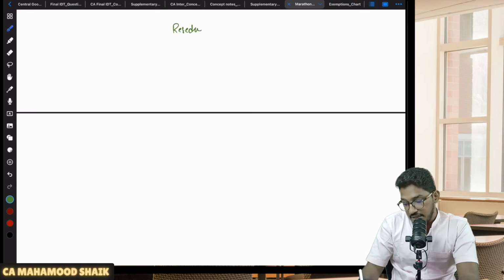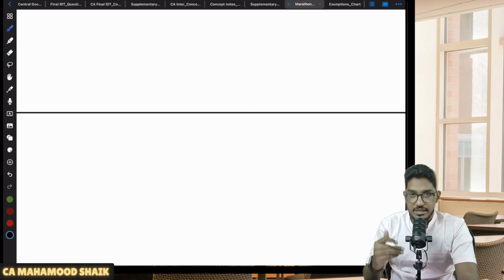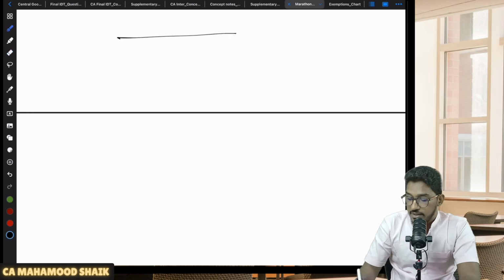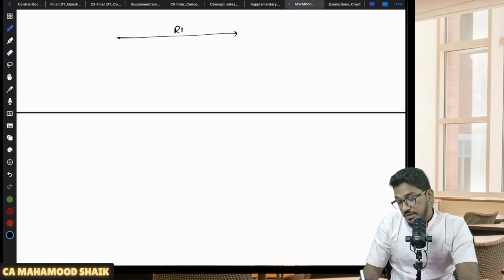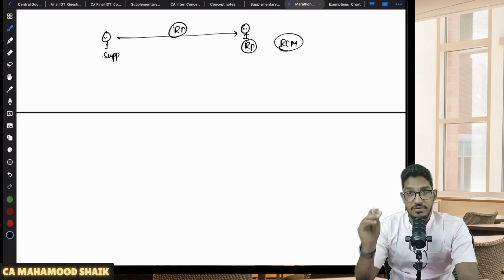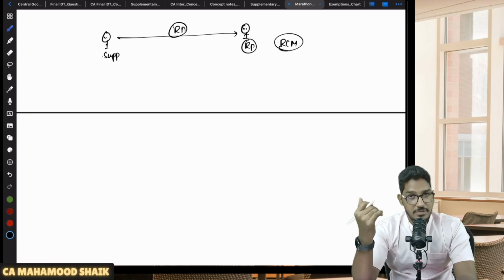Sir, what do you mean by residential dwelling? A residential house, a place which is meant for residential purposes, like for example a 1 BHK flat, 2 BHK flat, residential house. So if there is a residential dwelling that has been given on rent, the supplier could be any person. There is no restriction on supplier. But in case the recipient is a registered person, then always RCM. The recipient is required to discharge that liability under RCM.